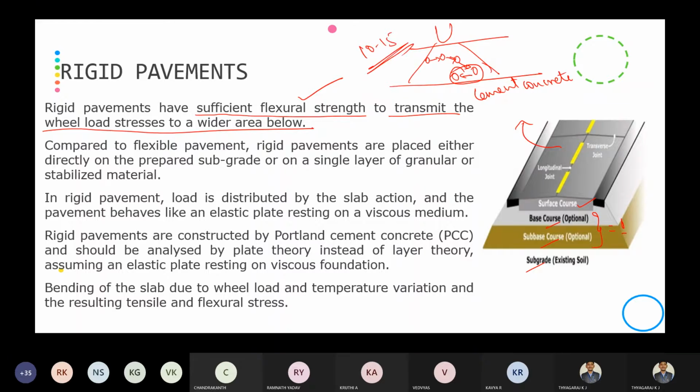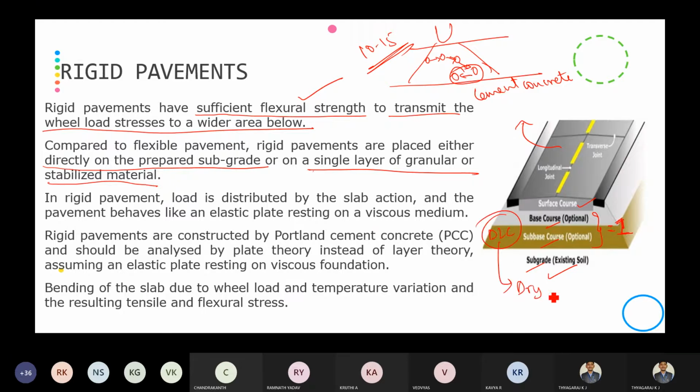Compared to flexible pavement, rigid pavements are placed either directly on the prepared subgrade or on a single layer of granular or stabilized material. As we all know, the cement concrete pavement can be placed directly on the subgrade soil, or you can provide a single layer of granular material, whether it may be DLC, that is dry lean concrete.